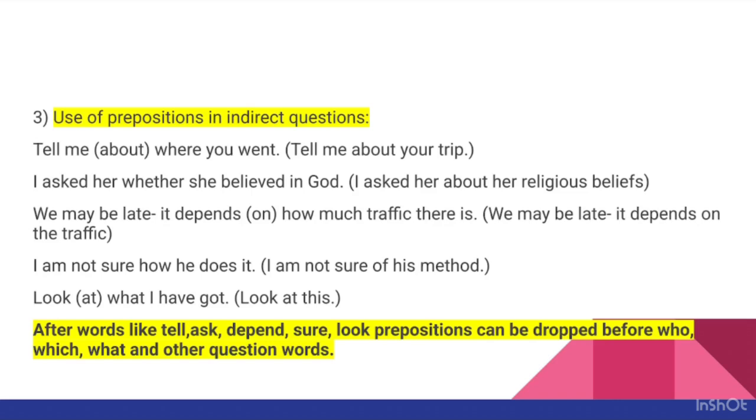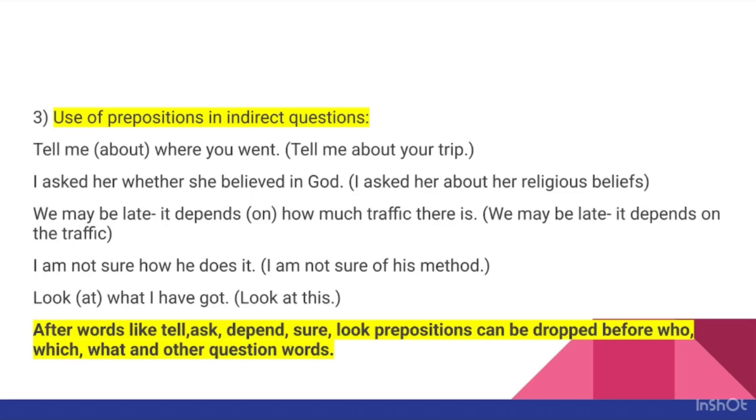Next, we may be late. It depends on how much traffic there is. So you don't have to use on. It depends how much traffic there is. But using on, how will you say? We may be late. It depends on the traffic. I am not sure how he does it. We can say using preposition as, I am not sure of his method or of his ways.